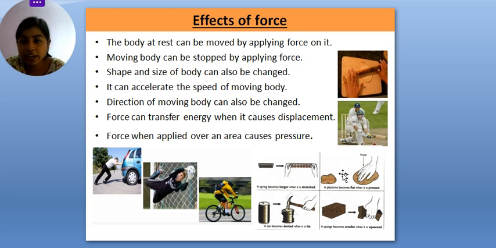It can also change the direction of that moving object. It can also transfer energy when it causes displacement. Whenever there is a displacement, it can transfer energy as well. And when we apply force, it also causes pressure, right? So these are the effects of forces.